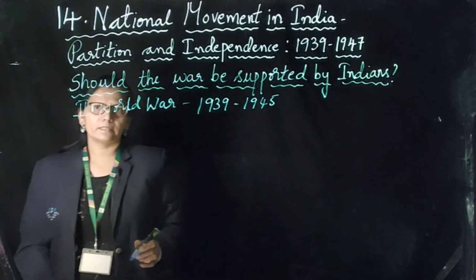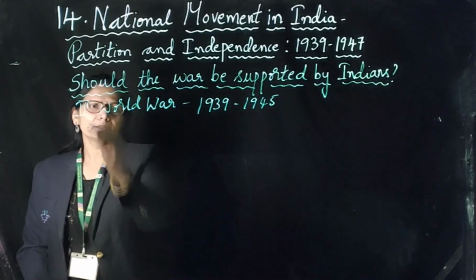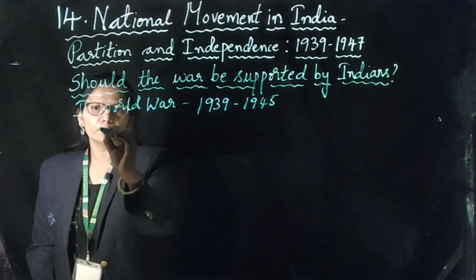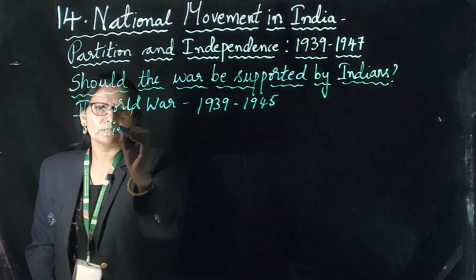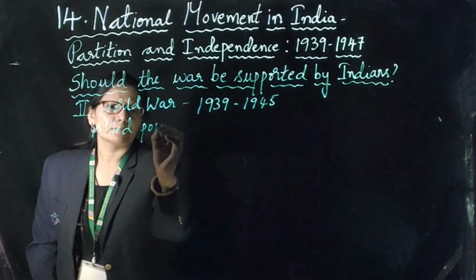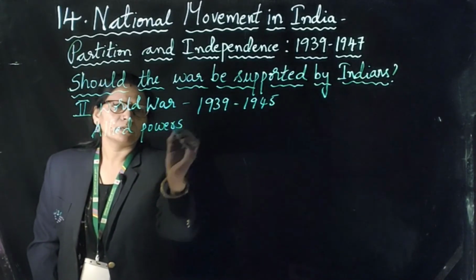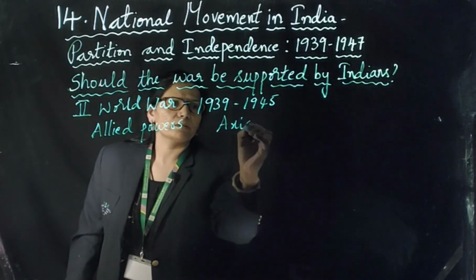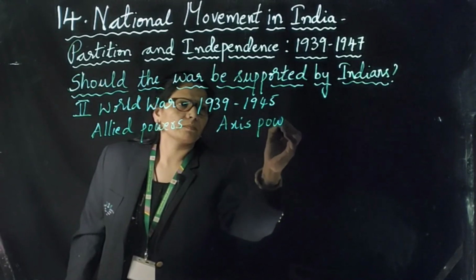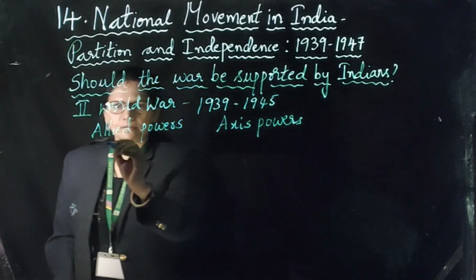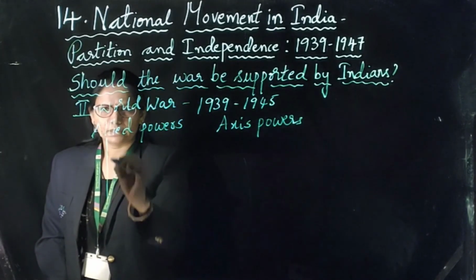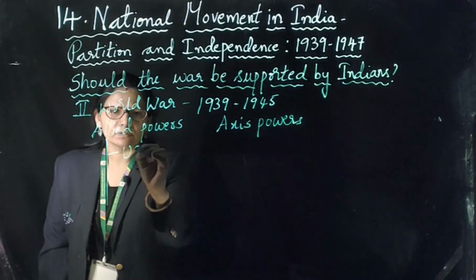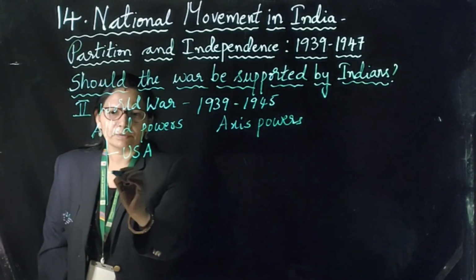Why are we talking about the Second World War here? In 1939, the Second World War started between two groups. What are the two groups? The Allied powers and the Axis powers. Which countries joined the Allied powers?